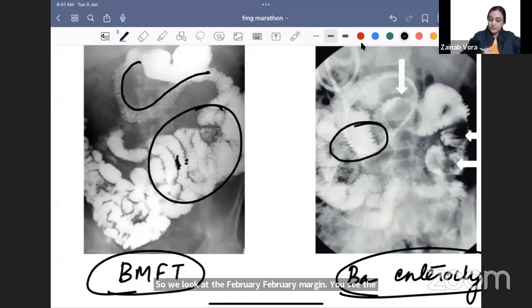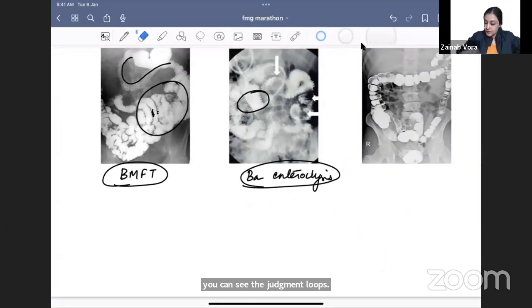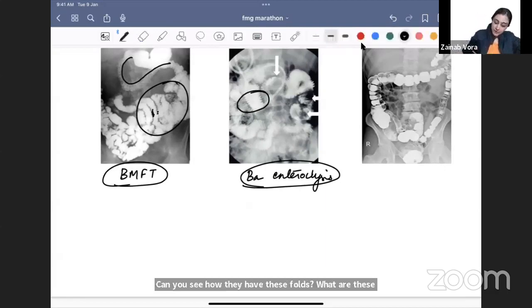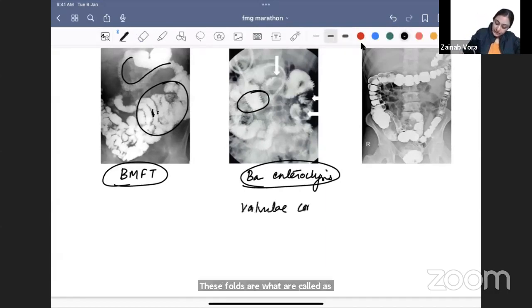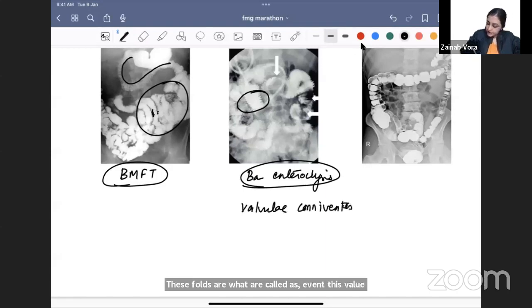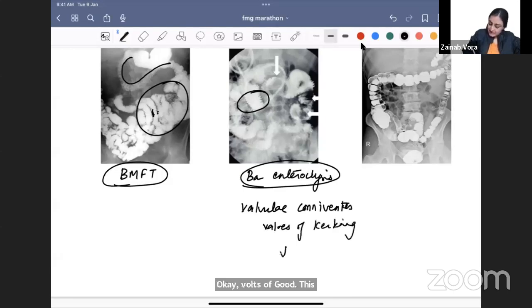Look here, how beautifully here you can see the jejunal loops. Can you see how they have these folds? What are these folds? These folds are what are called valvulae conniventes or valves of Kirkring. Okay, valves of Kirkring. This is what we see in jejunum.